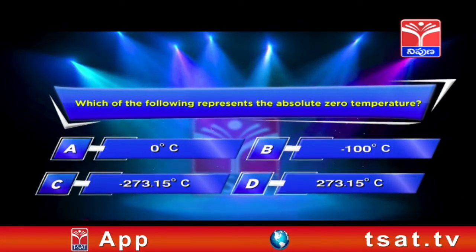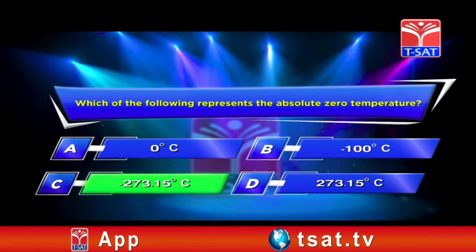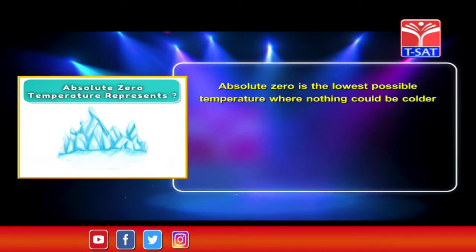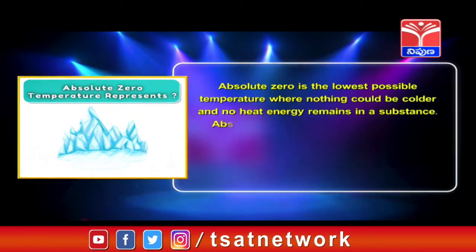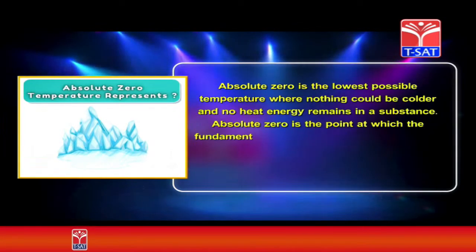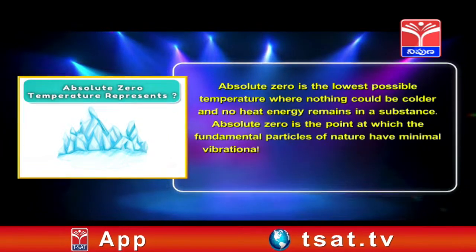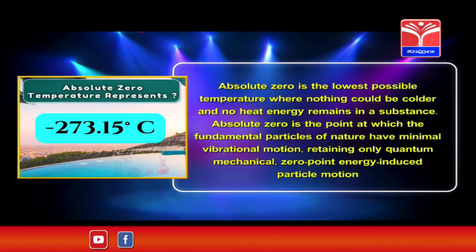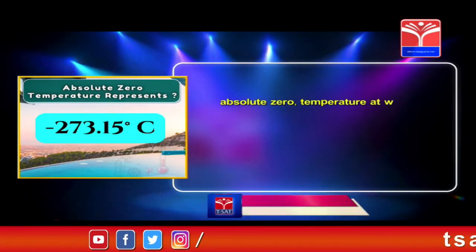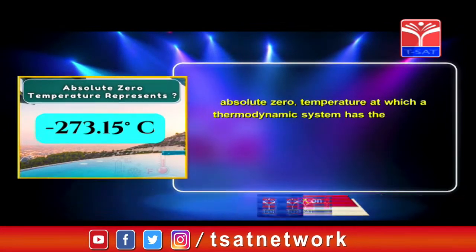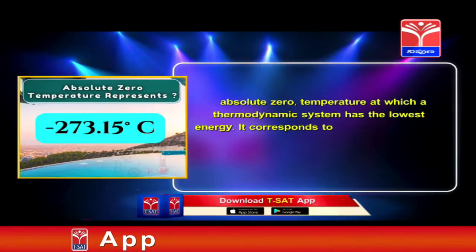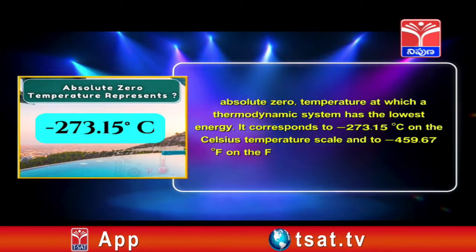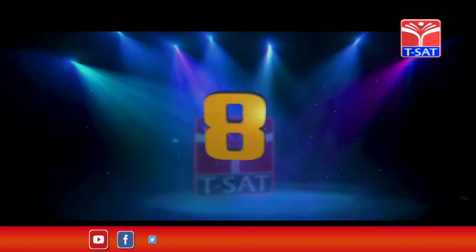The correct answer is option C, minus 273.15 degrees centigrade. Absolute zero is the lowest possible temperature where nothing could be colder and no heat energy remains in a substance. Absolute zero is the point at which the fundamental particles of nature have minimal vibrational motion, retaining only quantum mechanical zero-point energy induced particle motion. Absolute zero is the temperature at which a thermodynamic system has the lowest energy. It corresponds to minus 273.15 degrees centigrade on the Celsius temperature scale and to minus 459.67 degrees Fahrenheit on the Fahrenheit temperature scale.